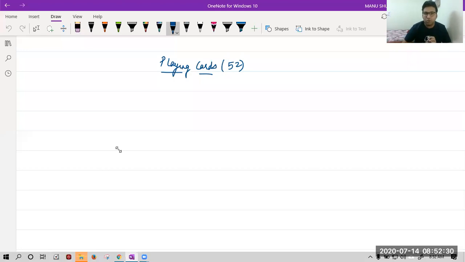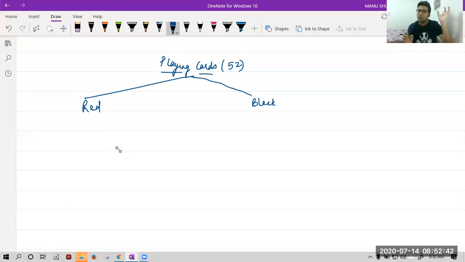Red and black. Very good. So we have red cards and black cards. We have 52 total, and now two divisions: 26 of red and 26 of black.